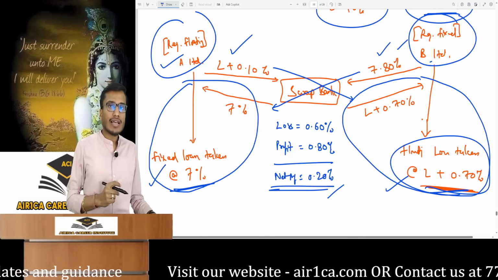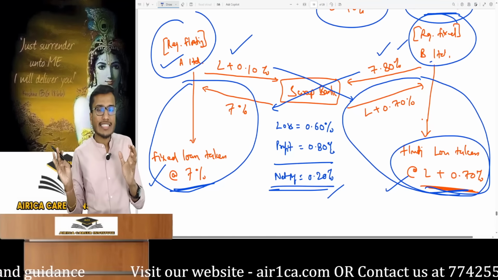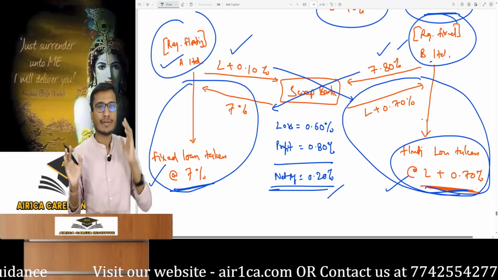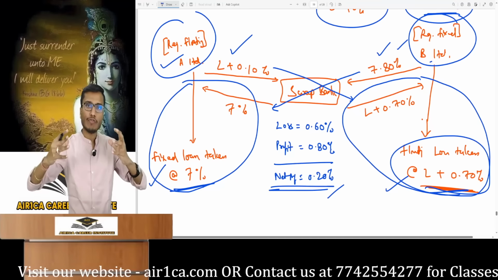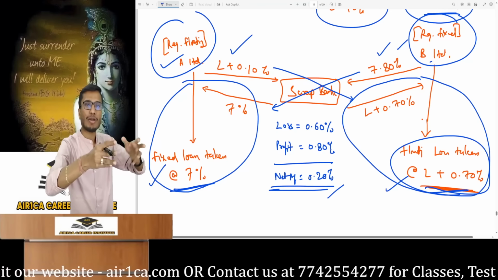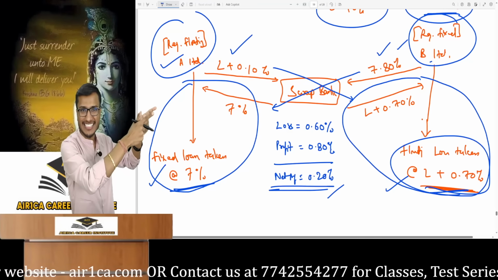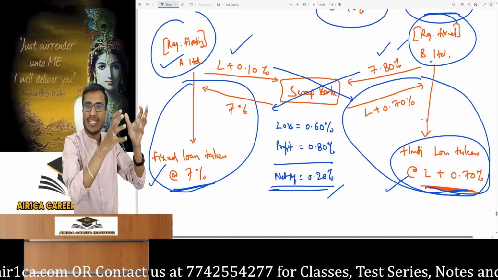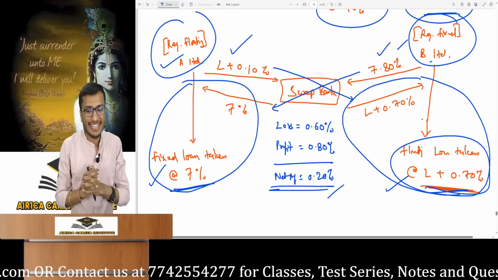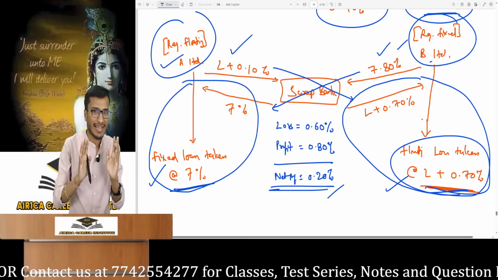So B Limited, our final net interest rate cost. What was B Limited's fixed interest rate? It was 7.8%. B Limited took a floating loan, not wanting it, and passes this to the swap bank, which provides it to A as the desired floating. Now A took a fixed rate loan and B doesn't want that. It takes it and gives it to the swap bank, and the swap bank will take it and give the fixed rate loan to B Limited because that's what it wanted.